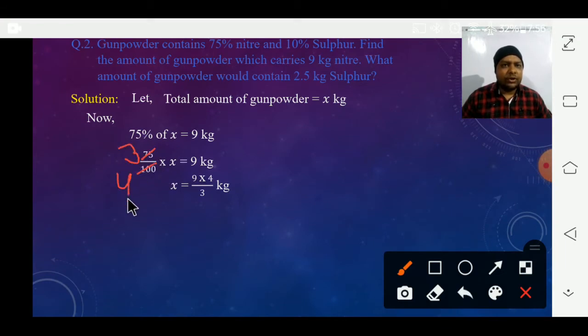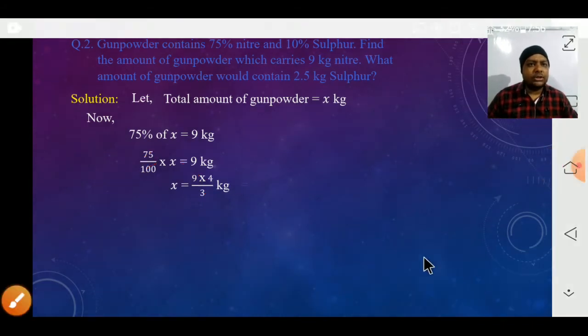So 4 in the denominator comes to the other side as a product with 9, and 3 goes to the downside. Then 3 ones are 3 and 3 threes are 9. So the total amount of gunpowder will be 3 fours are 12 kg.